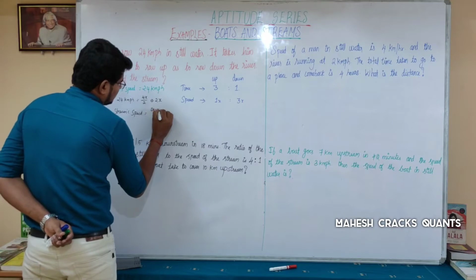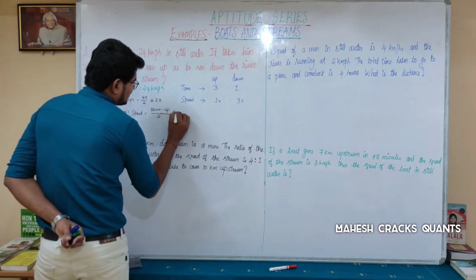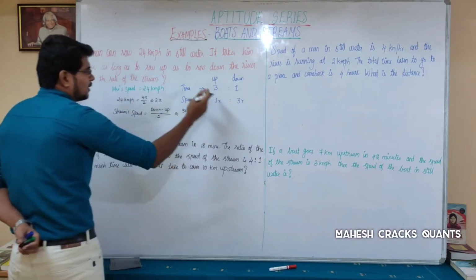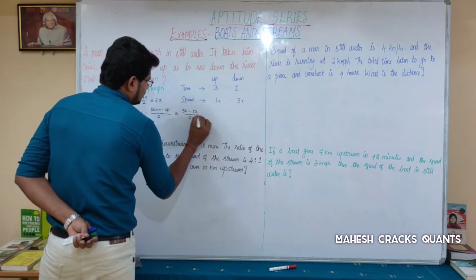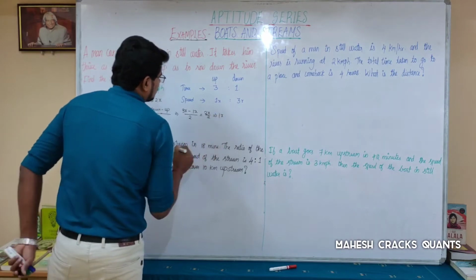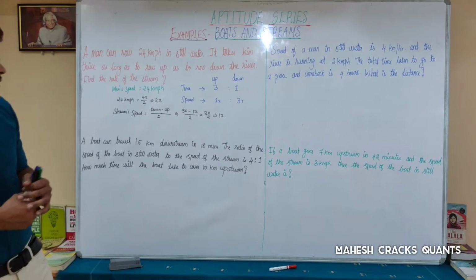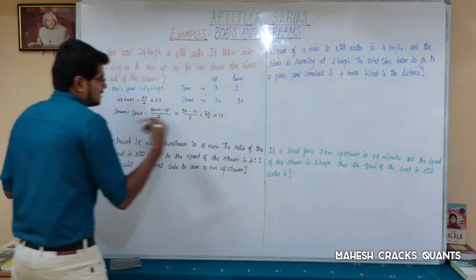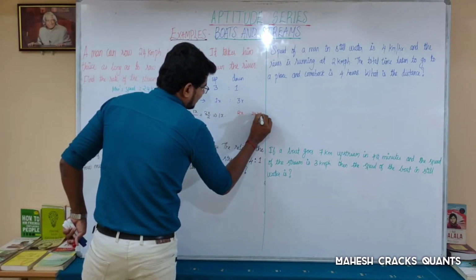Down minus up divided by 2. What is downstream speed here? 3x. Minus what is upstream speed here? 1x. 3x minus 1x divided by 2 will be 2x divided by 2, which is equal to 1x. So if you find the 1x value, then you will get the answer for stream speed. What is the 1x value here? I have the value for 2x. 2x is 24 km per hour.